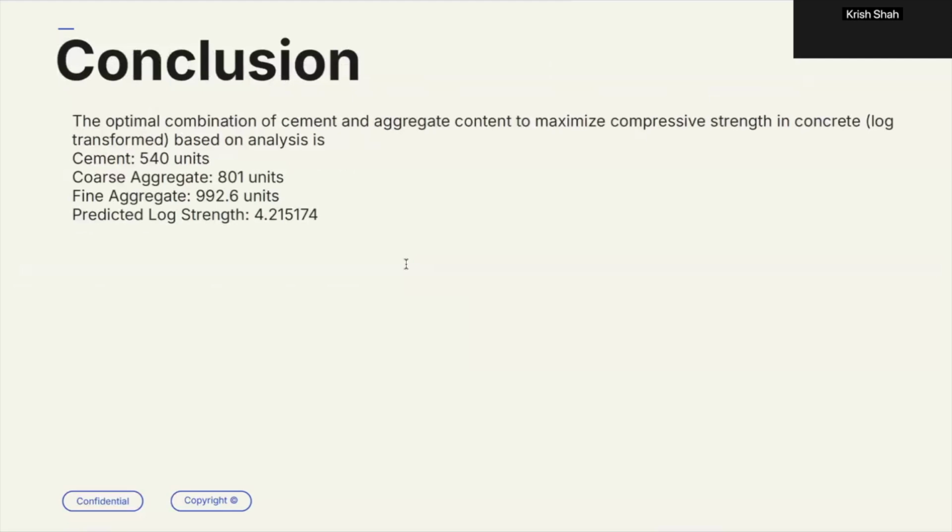So to conclude, my analysis showed that the optimal combination of cement, coarse aggregate, and fine aggregate content can significantly impact concrete compressive strength by leveraging interaction terms, transformations, WLS regression, and PCA. I developed a robust model to answer the research question.